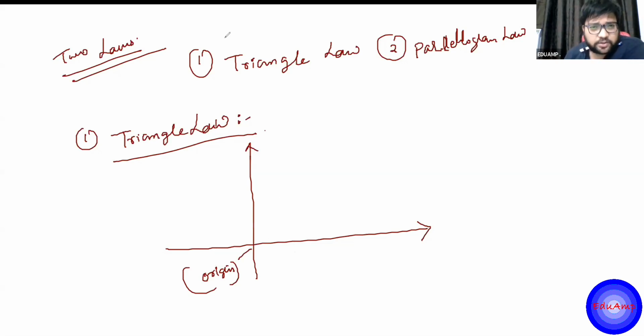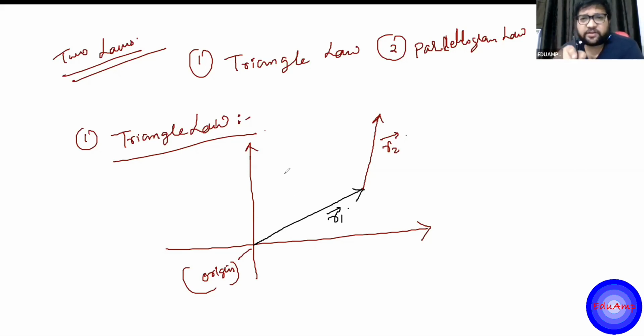So the triangle law says that suppose this is one vector, let's say the r1 vector, and this is another vector, the r2 vector. Now observe the r1 vector and r2 vector. Vectors have a length and some direction. Both r1 and r2 have direction and magnitude. But the thing to be noted here is that the tail of the r2 vector is at the head of the r1 vector, right? This is what you have to keep in mind here.